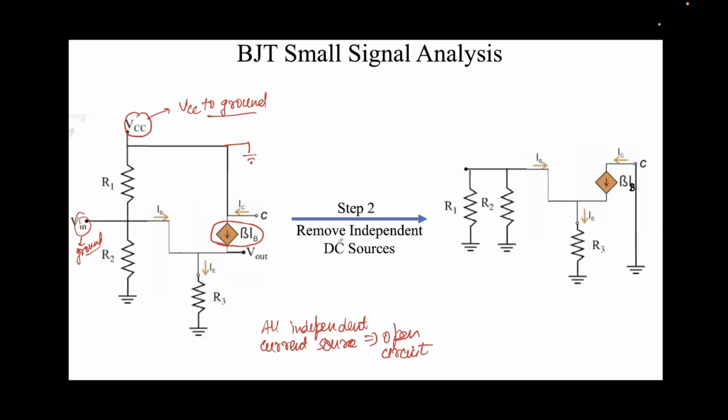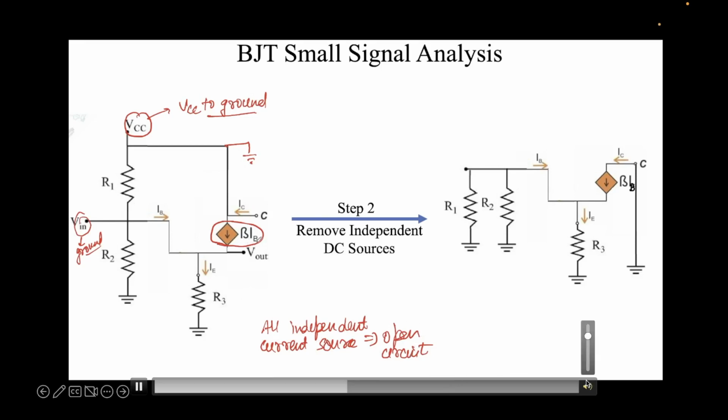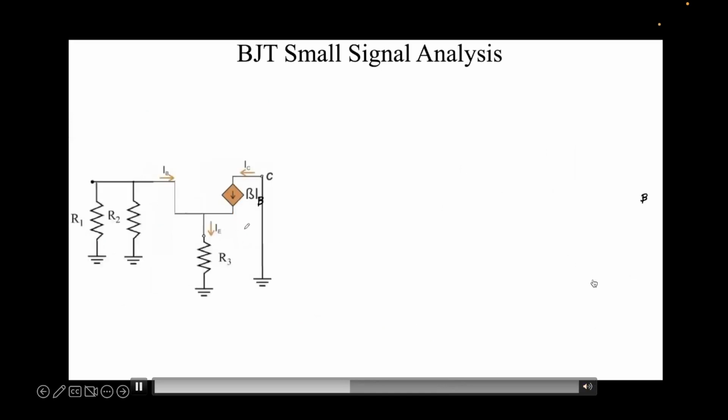I'll reiterate that removing independent DC sources means all independent voltage sources to be grounded, just like VCC, and all independent current sources to be open circuited. There are no independent current sources. This is a dependent current source. So nothing will change over here. Now, this is the circuit that we had.